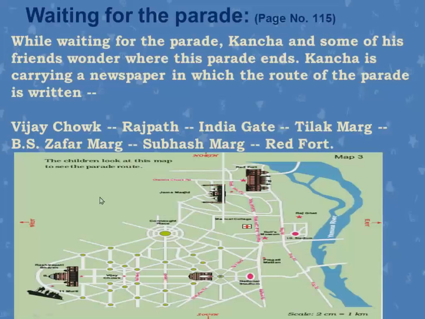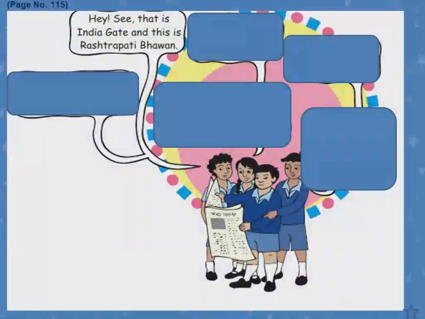So they were carrying a newspaper in which the map was given. For example, from Vijay Chowk it will go on Rajpath Road, India Gate, from Tilak Nagar, from BSF Nagar, like this it was given. Seeing this map, they were looking at the route of the parade. Hey, see, that is India Gate and this is Rashtrapati Bhavan.